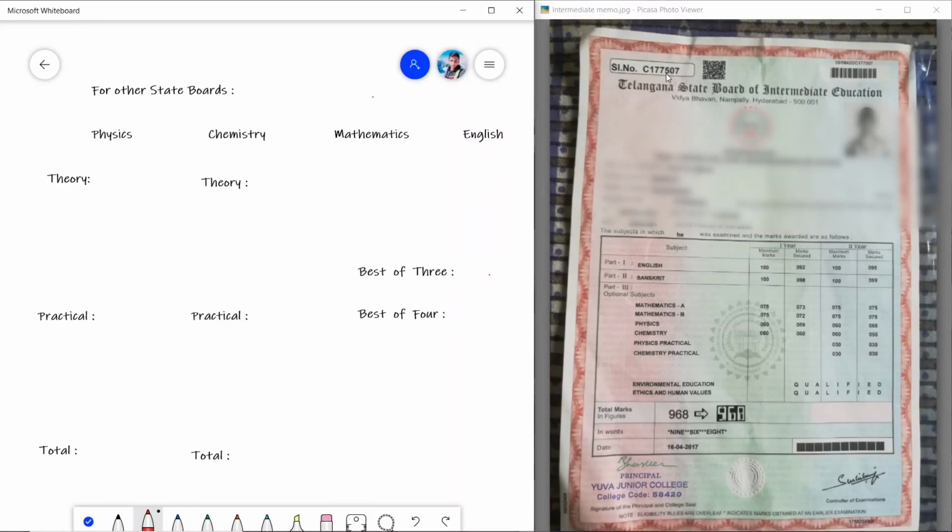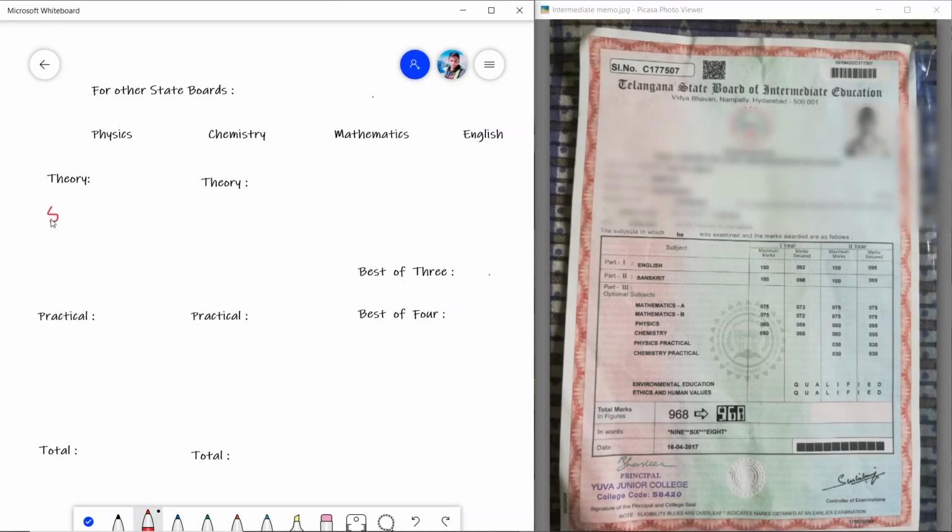According to Delhi University, the theory marks for any subjects should be equal to 70 and the practical marks should be equal to 30. But if we take some examples like Telangana State Board, the total marks for physics equal to 60. In this case, we have to convert the theory marks to 70 and the practical marks to 30. If you can see here, he has obtained 55 marks for 60. We have to convert those marks to 70.